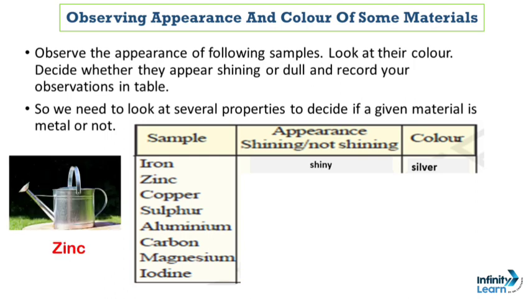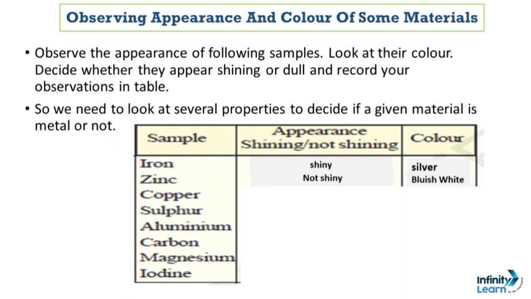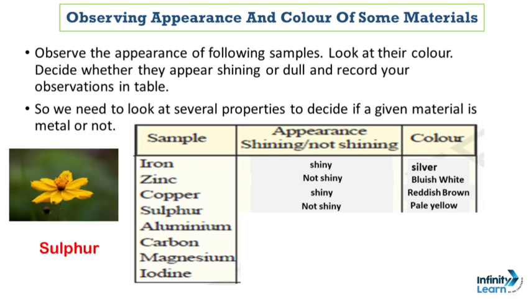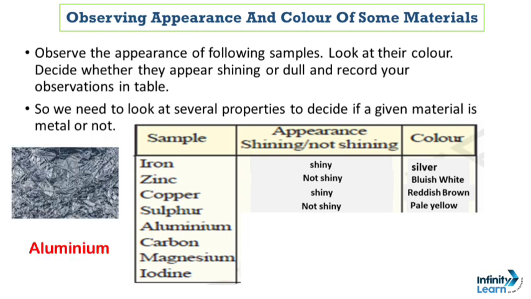Now let's talk about zinc. So zinc is not shiny in nature and its color is bluish white. Now let's talk about copper. Copper is shiny in nature and its color is reddish brown. And our next metal is sulfur, which is not shiny in nature and its color we will find majority of times is of pale yellow. Now let's talk about aluminium. So aluminium is not shiny in nature and its color is silvery white.